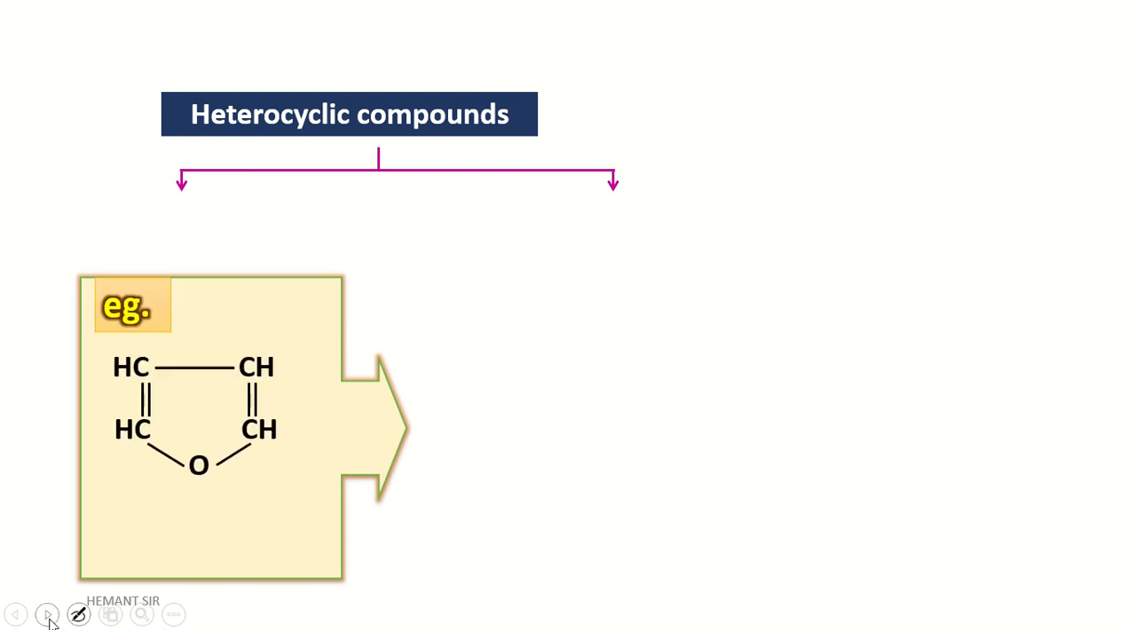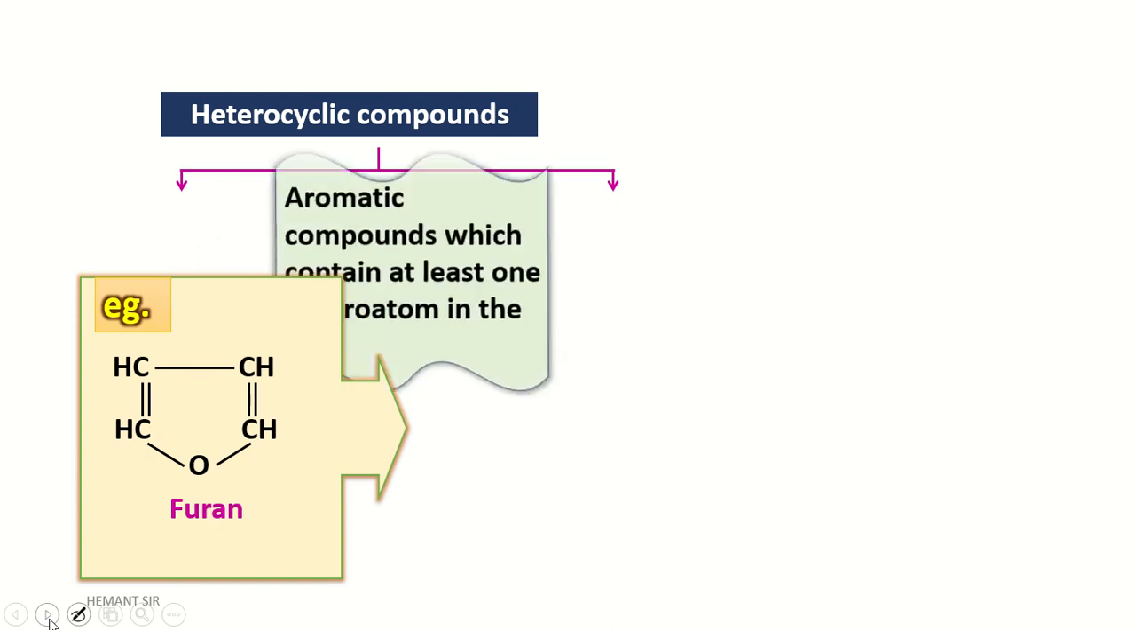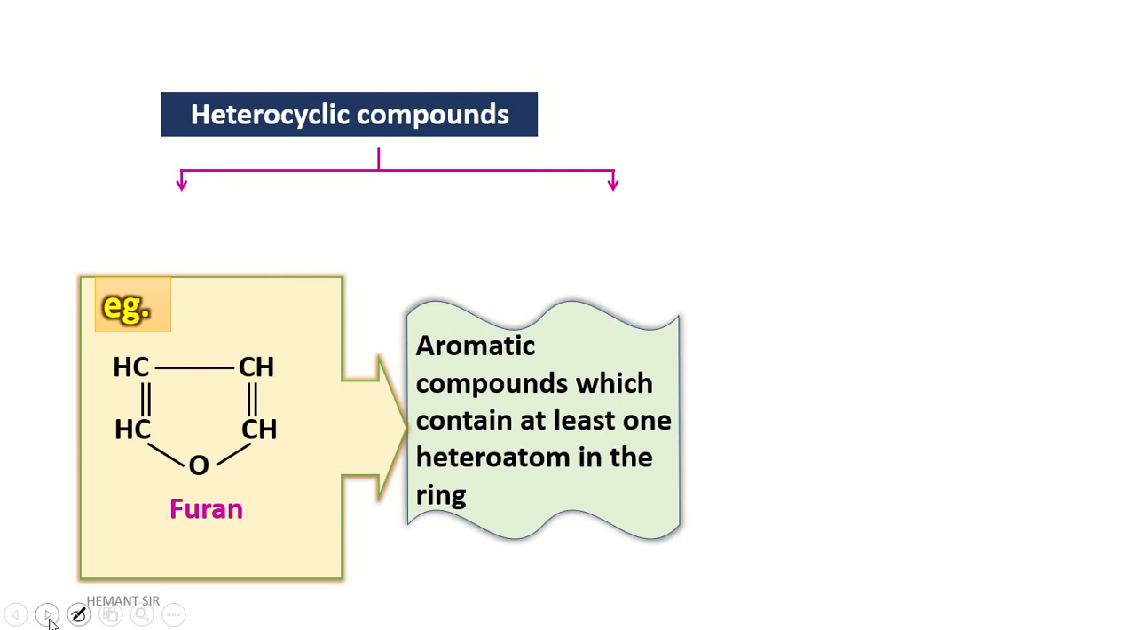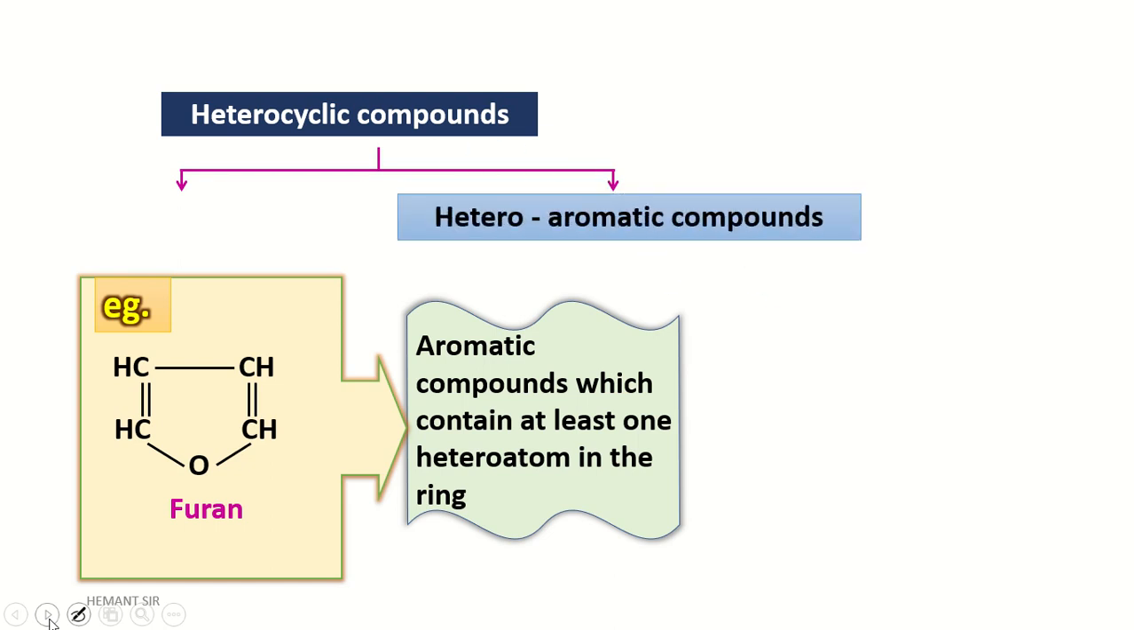Next example. See what is different between the previous example and this example. The difference is that this structure has alternate double and single bonds. The name of this compound is called furan. Here, the aromatic compound which contains at least one heteroatom in the ring means this furan has aromatic property. They have alternate double and single bonds. Correct. Hence, the resulting structure is called a heteroaromatic compound.